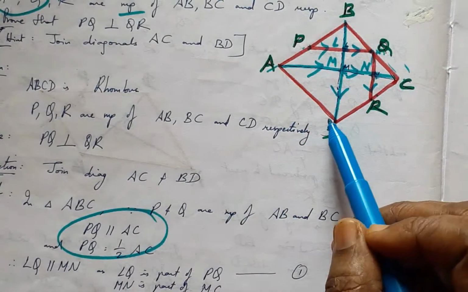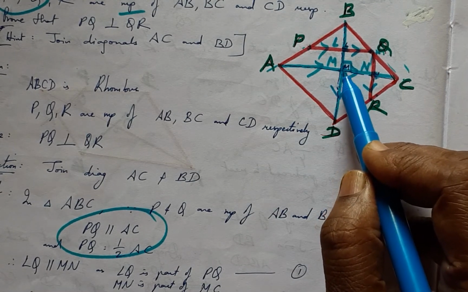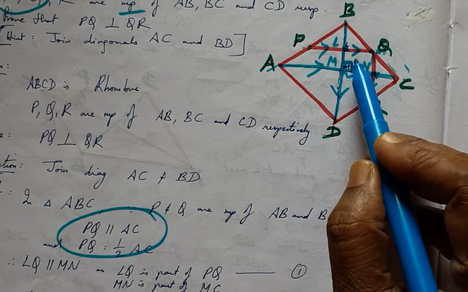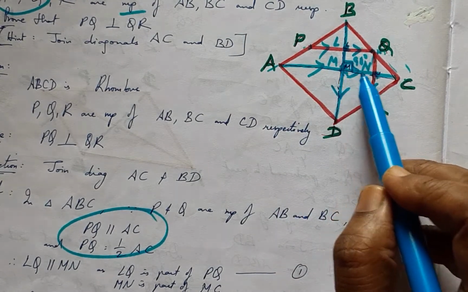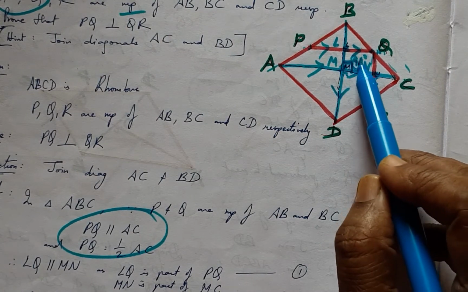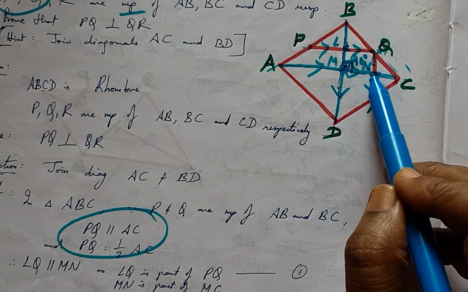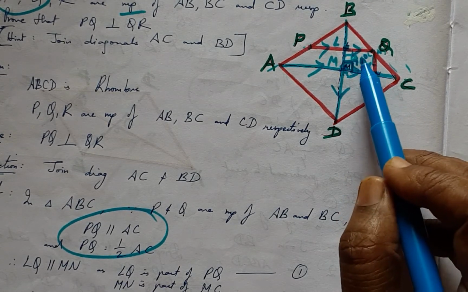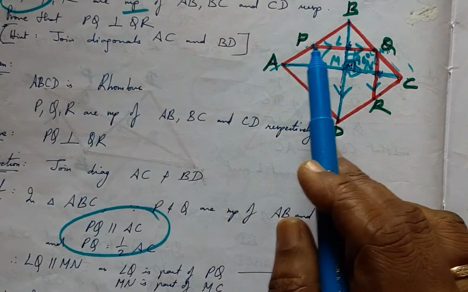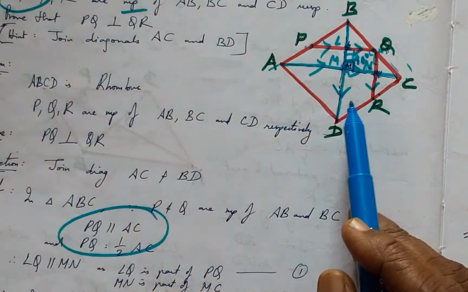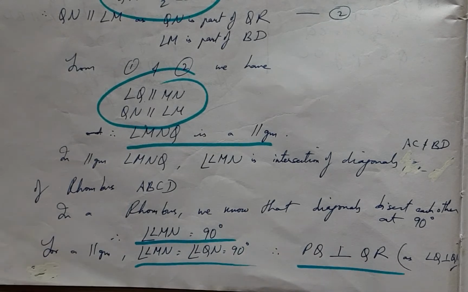Since ABCD is a rhombus, we know that the diagonals of a rhombus intersect at the center perpendicularly. Therefore, this being 90 degrees, this is the property of the rhombus, and in LMNQ we have one angle 90, and once this is established, being a parallelogram, angle N will also be 90, and angle L and angle Q also would be 90, and hence we can comfortably say that PQ is perpendicular to QR, hence proved, and the same has been presented here, hence proved.